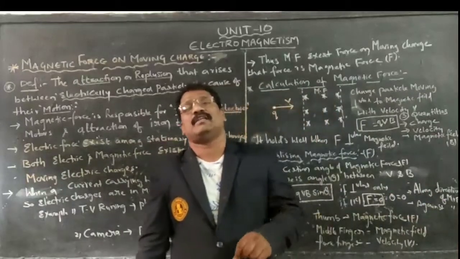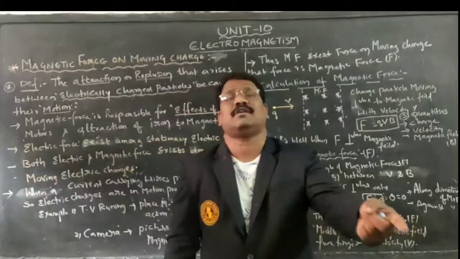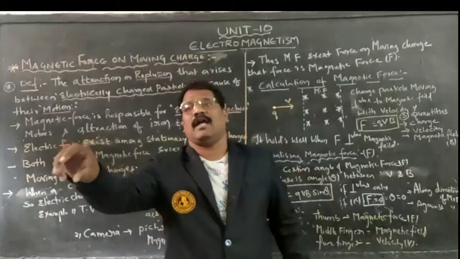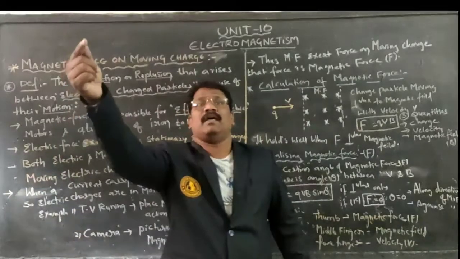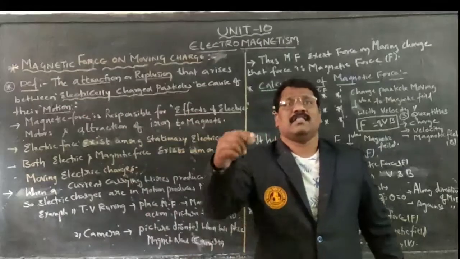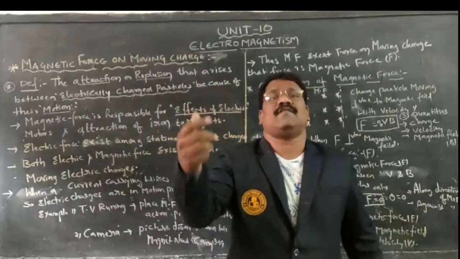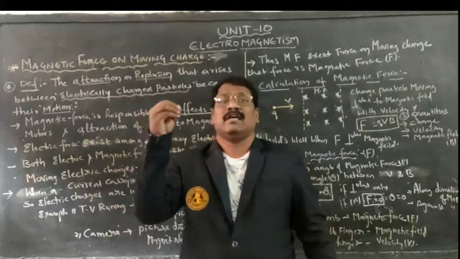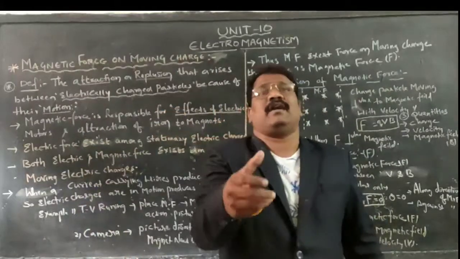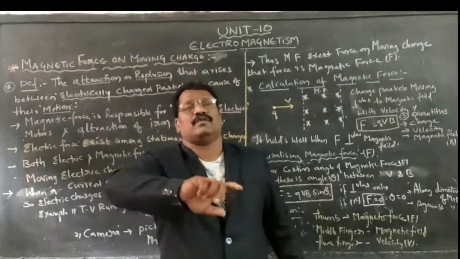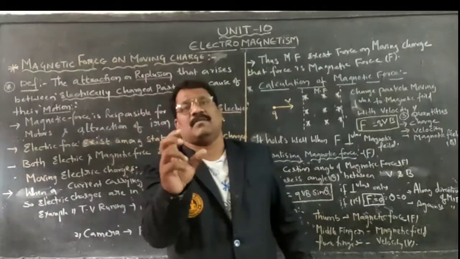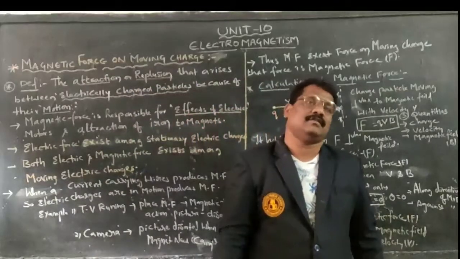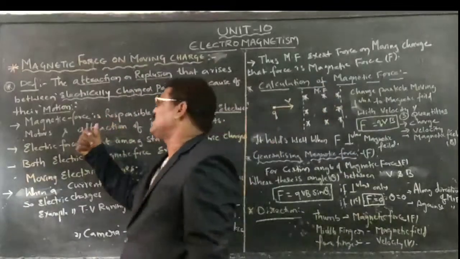Similarly, as we plug in the mixie and switch on, charge flow takes place. The force of attraction or repulsion arises between the moving charged particles, resulting in magnetic force. Due to that magnetic force, the blade within the mixie continuously revolves around its own axis. These two are the best examples.